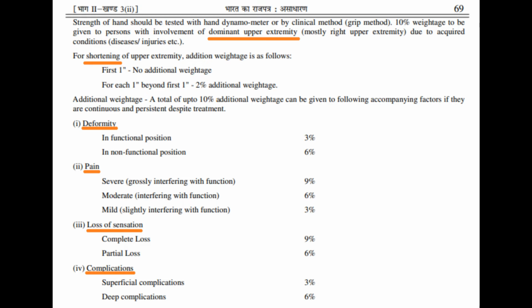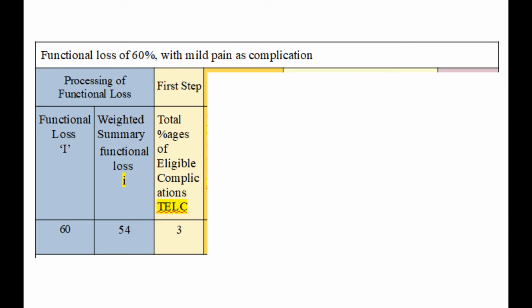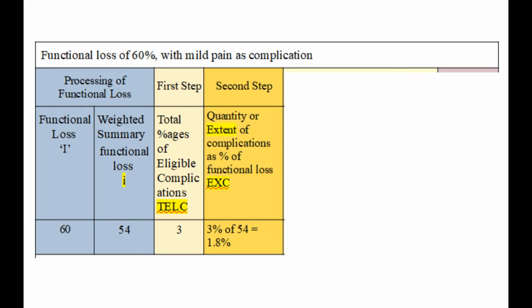This step is the same irrespective of the quantity of functional loss in any case. This is the first step in the processing of complications. In this example case, mild pain is found in the list. It is assigned 3%. This patient has none of the remaining complications, so TELC, or total eligible complications, in this case is 3%. Next, we have to take that much percentage of the present functional loss.